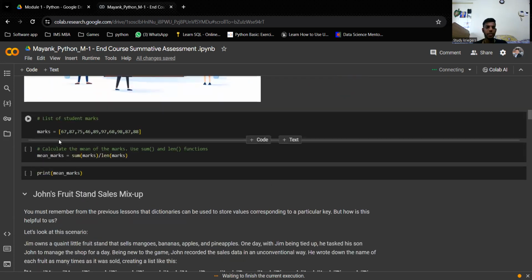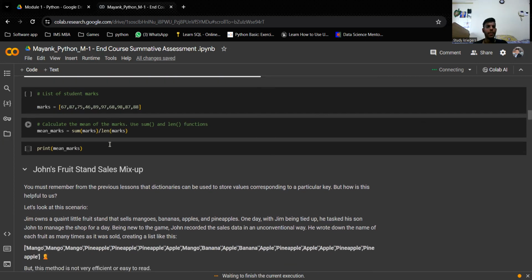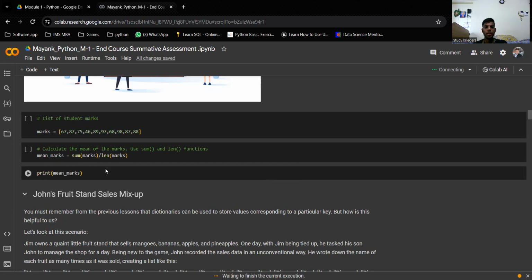These are the marks given, and a concept of list is also introduced here. We can add multiple values in a list, and we can also add different types of values, like strings and integers. We can also modify a list. We cannot do this in a tuple. The marks are 67, 87, 75, 46, 89, 97, 68, 98, 87, 88. These are the marks of the students, and we have to find the mean. What is the formula for the mean? The summation of the total values divided by the number of values.